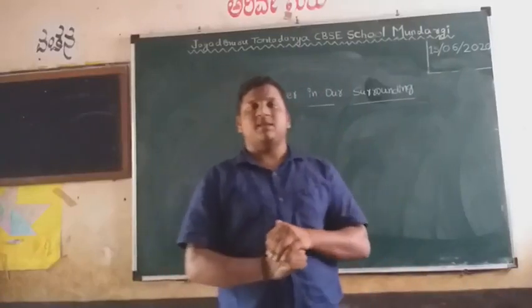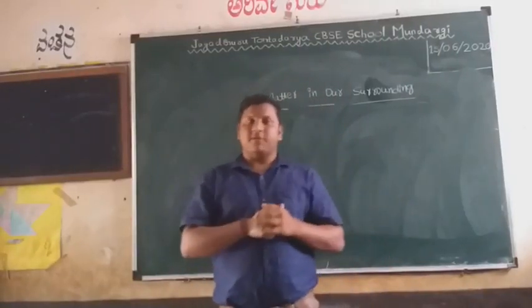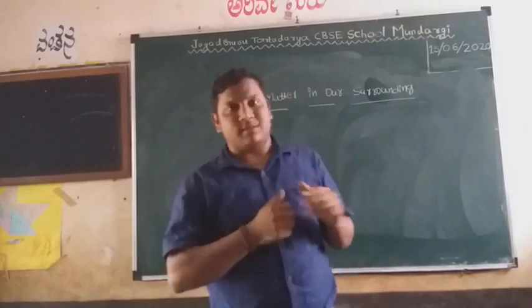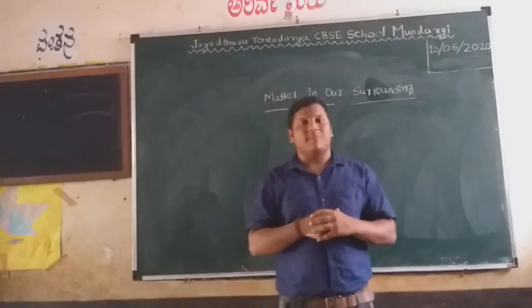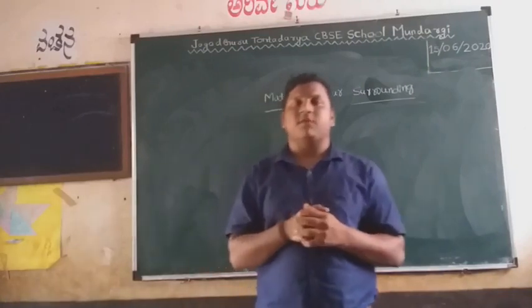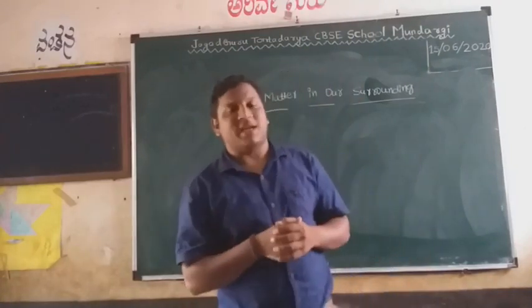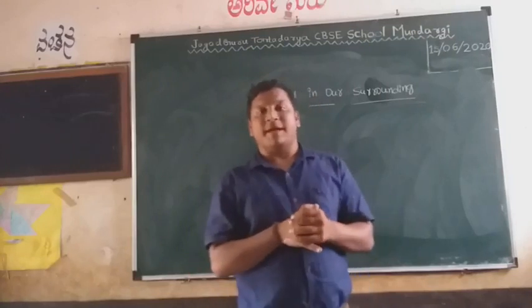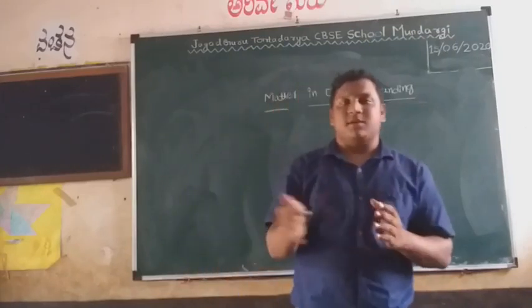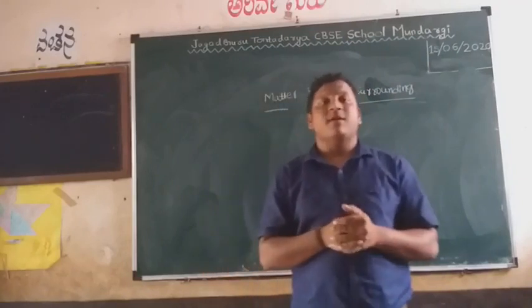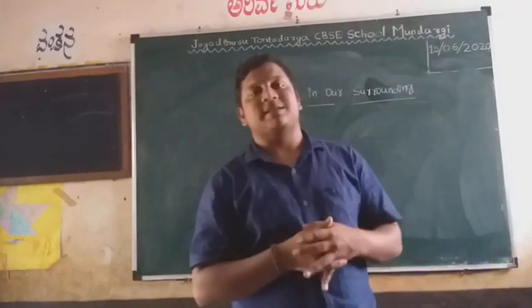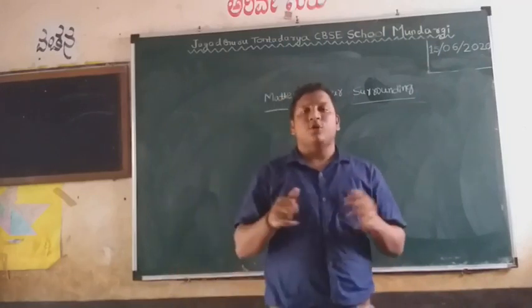In last class, we studied the definition of matter and some properties and some experiments to prove the properties. Matter is anything or everything which occupies space and has mass. Whatever things are around us, all are examples of matter. And matter is made up of particles, and those particles are in constant motion.